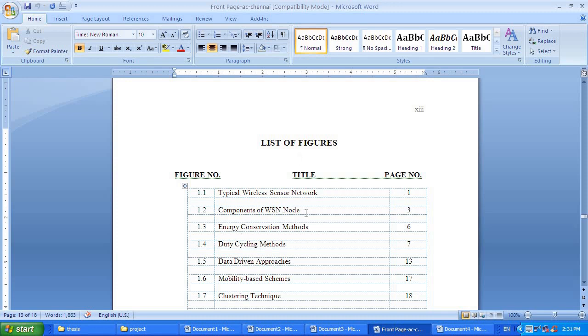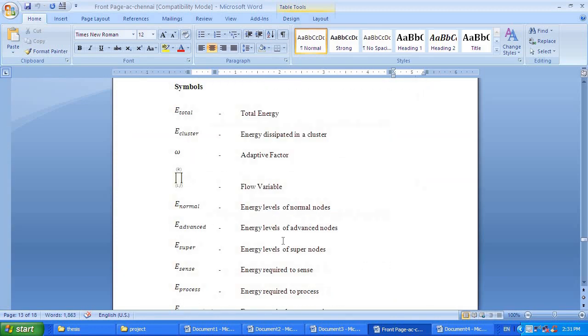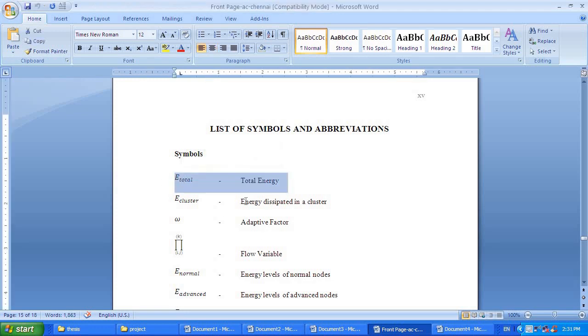1.2, components of WSN node, appears on page number 3. Like this, as per your project, you list all your figures. First list of tables, after that list of figures. And the third one is list of symbols. If you have mathematical symbols in your project documentation, then you write what the symbol is and what the meaning of that symbol is. For example, in this project I have used E suffix total, which is nothing but the total energy of that wireless sensor network. For example, E underscore cluster is the energy dissipated in a cluster.